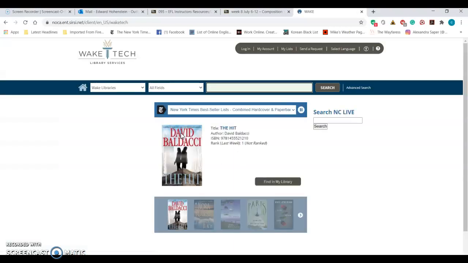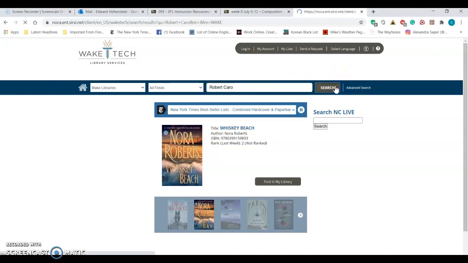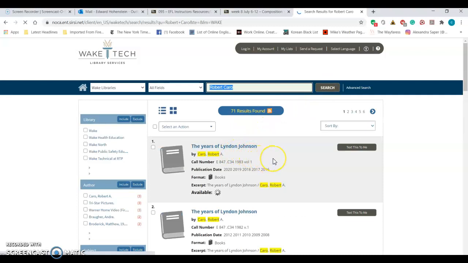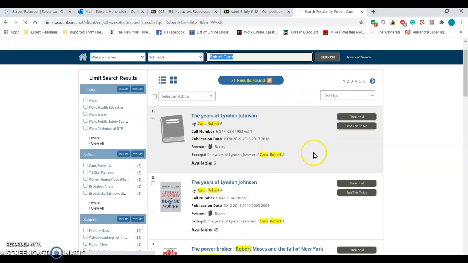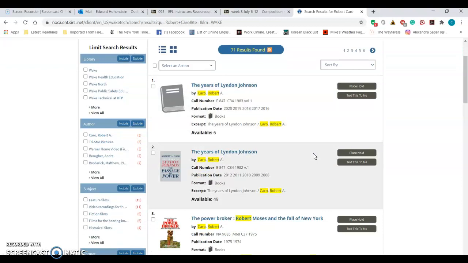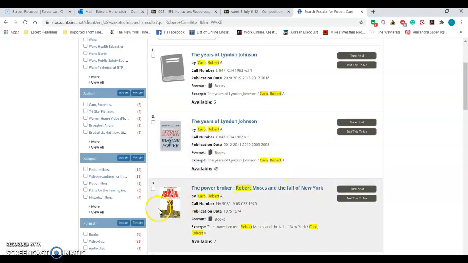Finding books. We can do something like this. Maybe find something like, I'm going to type in a favorite author of mine, Robert Caro. And here's some books by Robert Caro. These are all about Lyndon B. Johnson. If you want to learn about one of the biggest American presidents, you can do this.